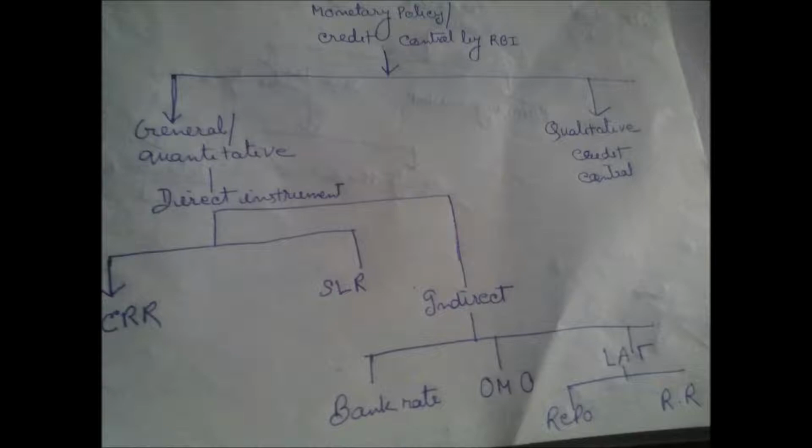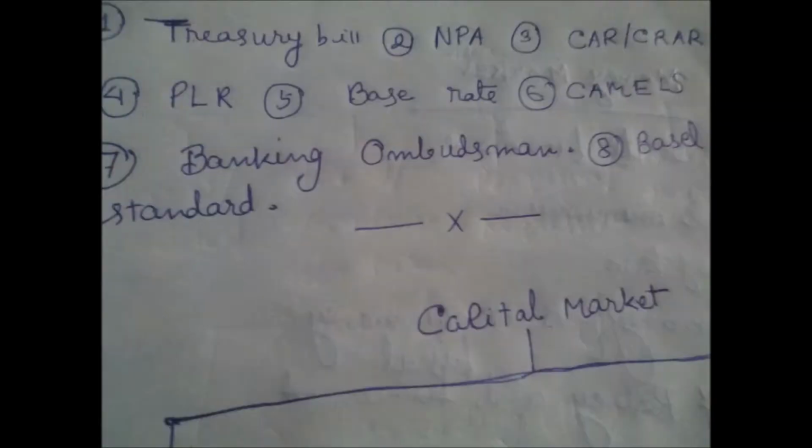And a second important thing is that while reading these terms, you have to keep in mind for whom these are applicable. There is a division. For example, repo rate and reverse repo rate are applicable for all banks, but cash reserve ratio and SLR are applicable only to commercial banks. In this way, you have to keep in mind two things while reading this chapter: what will be its impact on economy in case of increasing and decreasing, and number two, to whom they will be applicable.